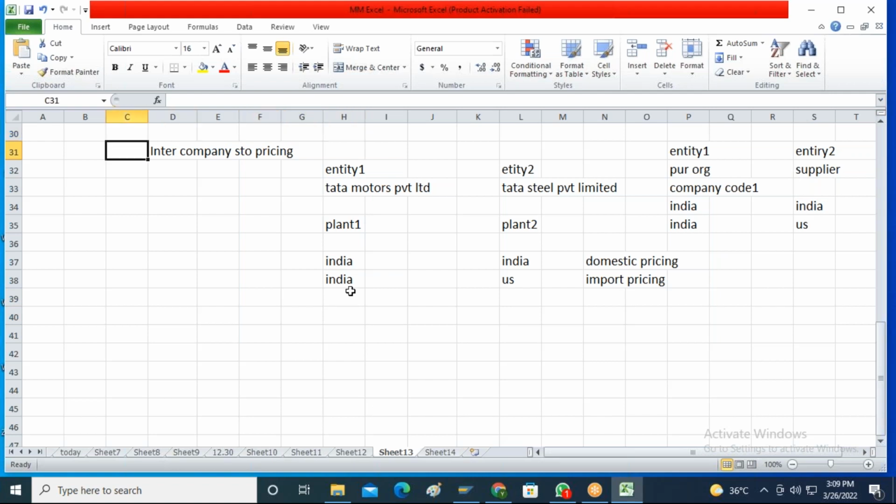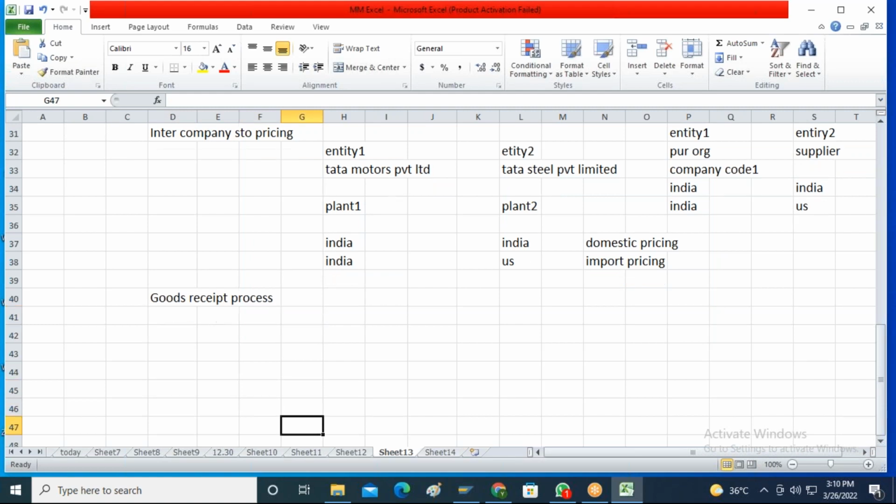Then what is the next step in the procurement cycle? The next step will be the goods receipt process. In the previous step, we created the purchase order. That particular purchase order we have given to the vendor.